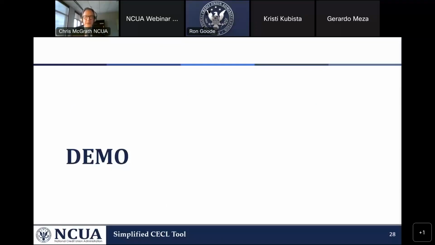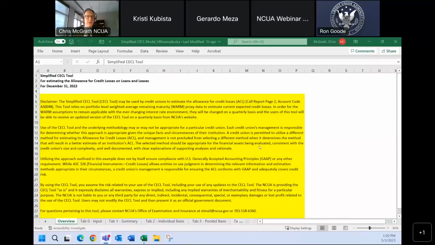Hey, it's time for the demo. Okay, so with that, let's go take a look at the tool. On our first page, we have the overview. This is our disclaimer.